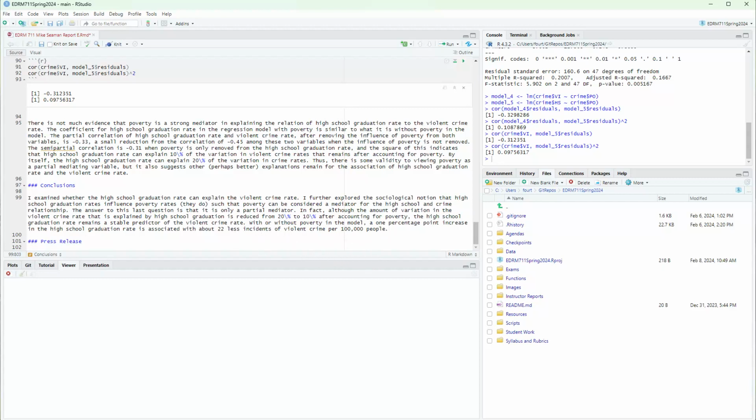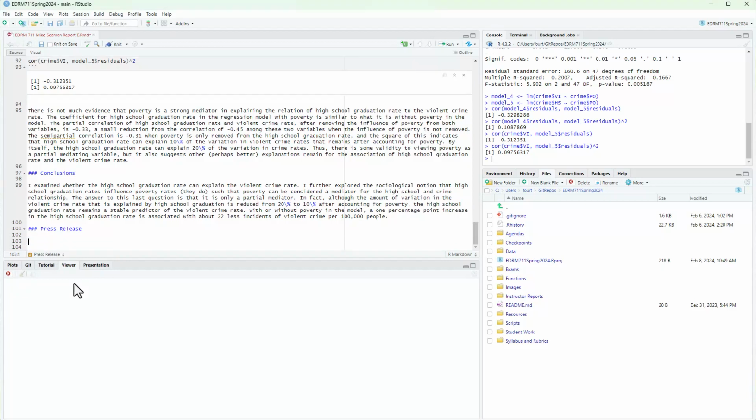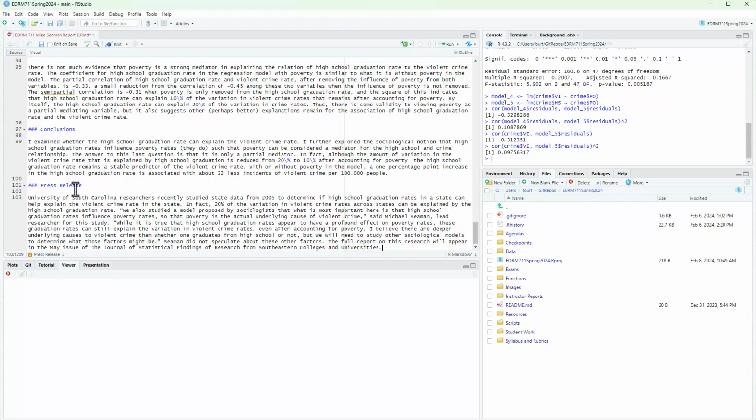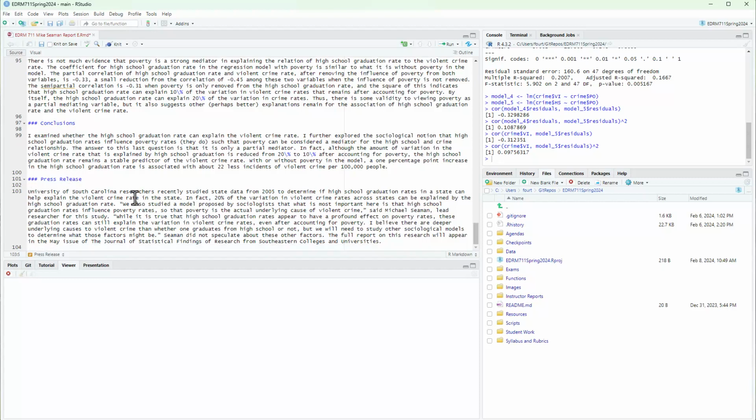And now a press release. University of South Carolina researchers recently studied data from 2005 to determine if high school graduation rates in a state can help explain the violent crime rate from the state.